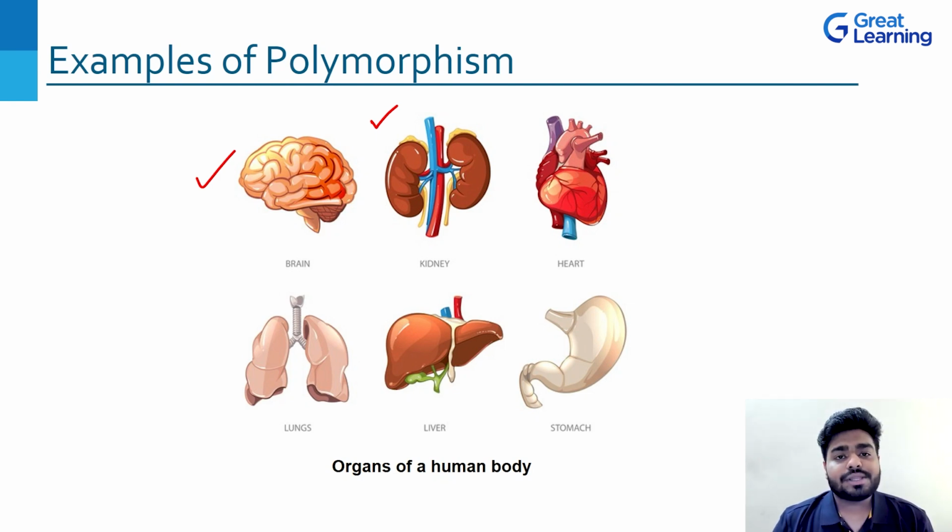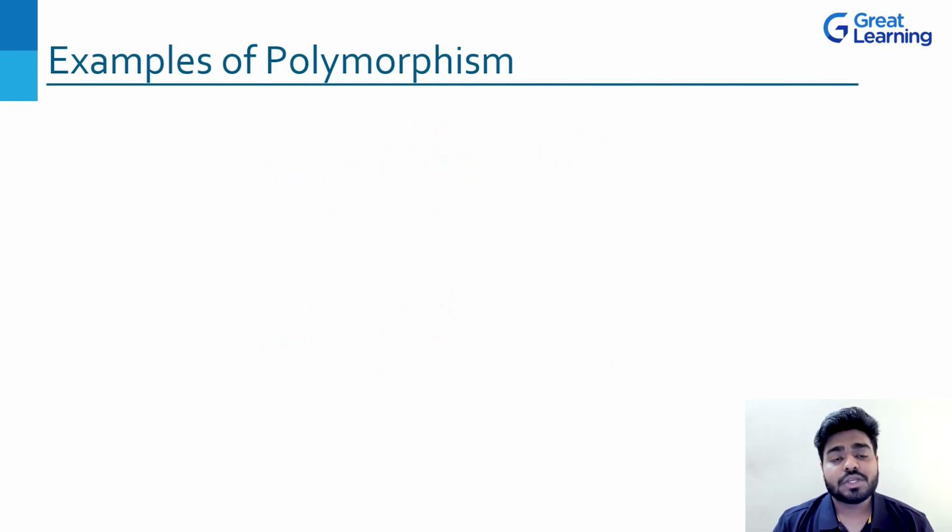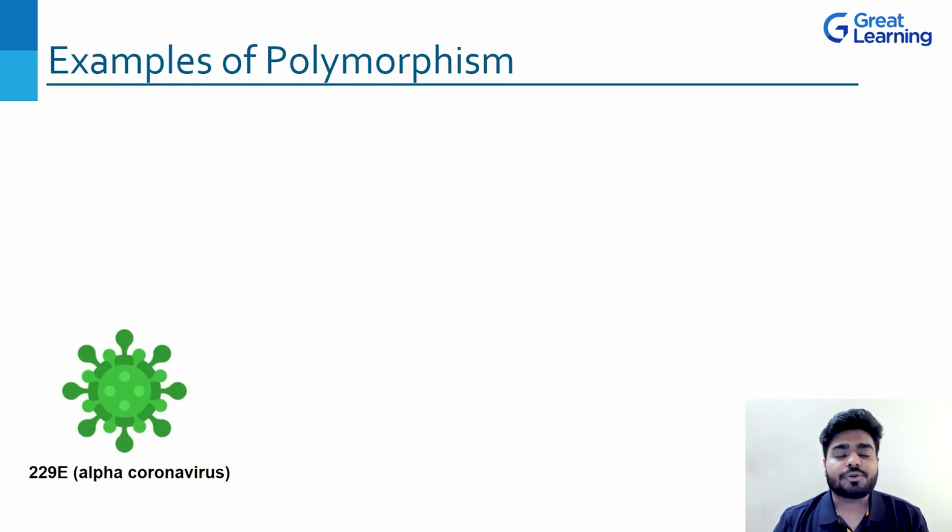One more example we'll see, and this one is really very interesting because we are dealing with this right now, and that is nothing but the coronavirus, right? So you can see coronavirus is also in very different forms, right? If you talk about 229E, so if you don't know, there are several other coronavirus forms which have different medical names, right?